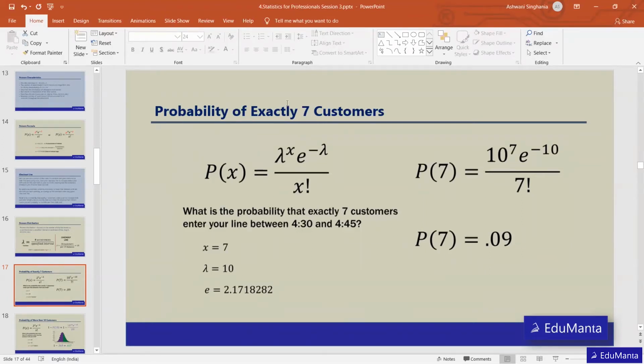We are calculating the probability for 7 customers coming in 15 minutes, and the value of e is 2.71, raised to minus lambda, and then x factorial. So basically we come up with 0.09, or a 9% probability that in the next 15 minutes 7 customers will come.